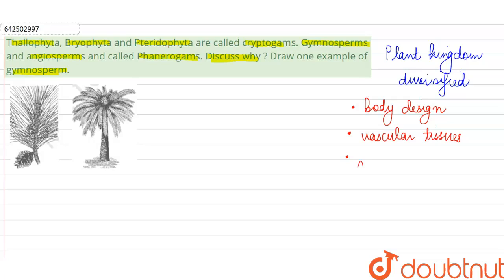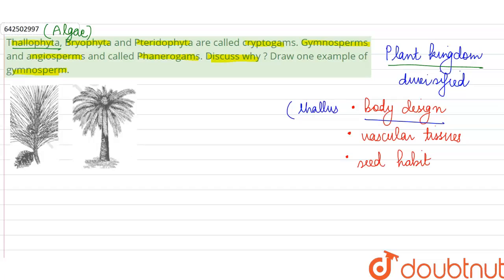And the third thing that we see is whether they can produce seeds or not, whether they have seed habit. Considering all these characters, we have divided our entire plant kingdom into these 5 groups that have been named here. First of all, we have Thallophyta, in which we place our algae. We call them Thallophyta because they have a very simple body design. They don't have well differentiated organs. Such a primitive body is called a thallus.